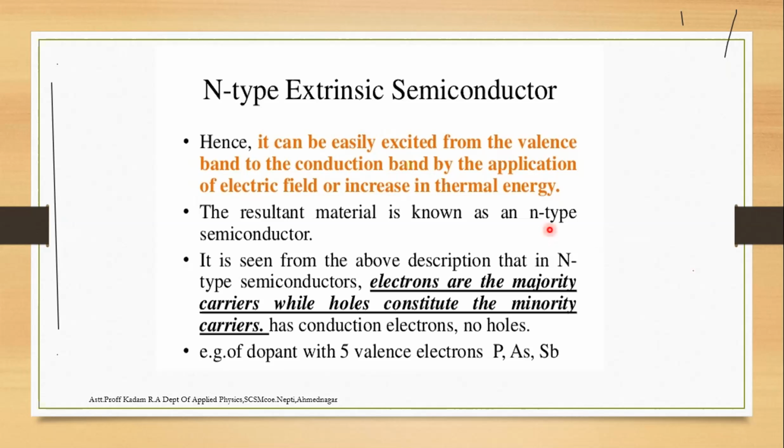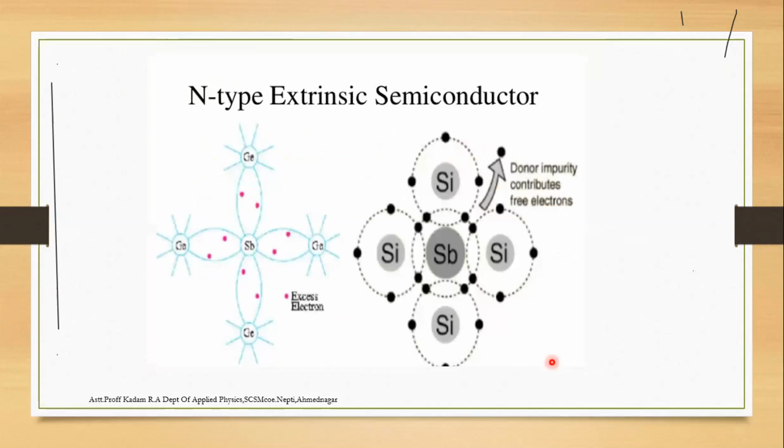An example of a dopant with 5 valence electrons is antimony, and also phosphorus and arsenic. These are examples related to the N type semiconductor. Silicon with antimony, or germanium with antimony, as shown in the PPT, is an N type semiconductor.